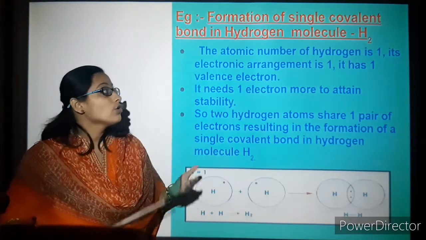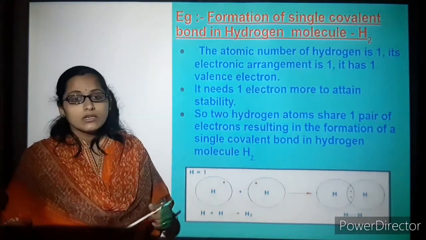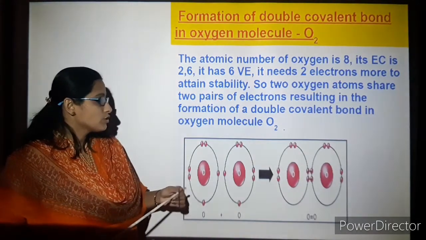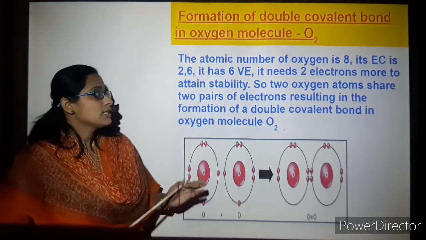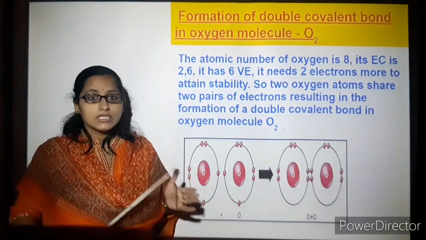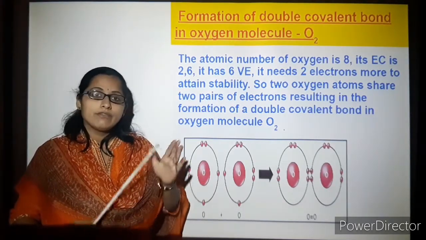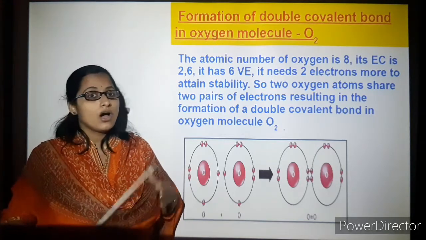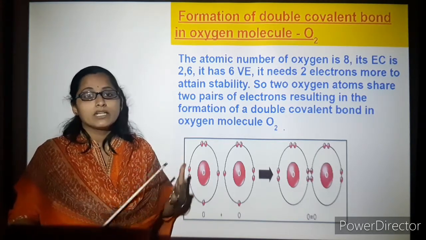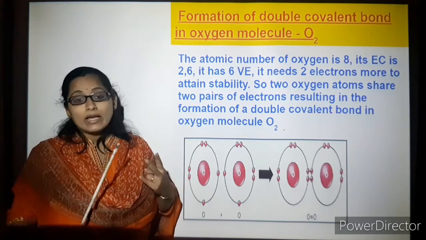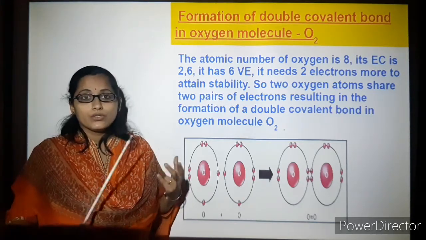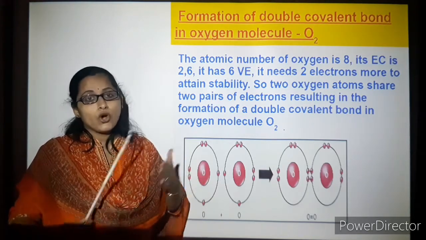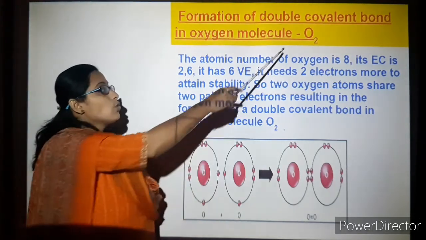So now going on to the double covalent bond, we will take the example of oxygen here. So you know that the atomic number of oxygen is 8. So the first shell will have 2 electrons. The second shell will have 6 electrons. So how many are required to complete the octet? It is 2 electrons. So it is going to share with another atom of oxygen. So it becomes O2.